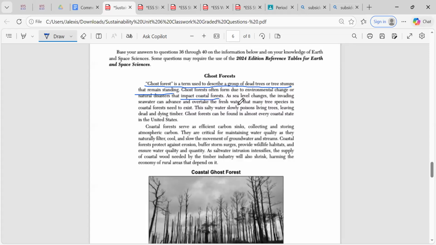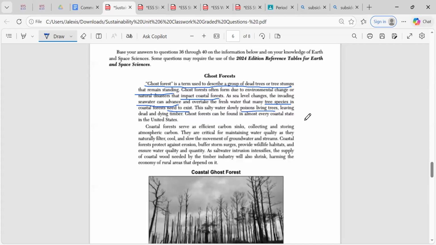So maybe the third sentence will let me know. As sea level changes, the advancing seawater can overtake the fresh water that many tree species in the coastal forest need to exist. So that's something to keep in mind. This salty water poisons living trees, leaving dead and dying timber.